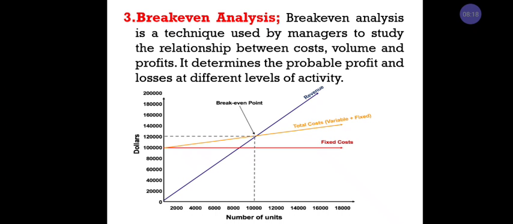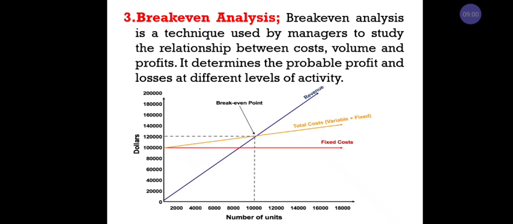You can just observe here, I have given one graph. With this graph, you can easily identify what a break-even point is. Here we have fixed cost, total cost and revenue, that is cost and value. In between, they have the margin of profit. They have clearly shown the break-even point. This point shows that there is no profit and no loss. It is called break-even analysis. In examination, you can expect a 2 marks question, where they may ask you to give the meaning of break-even analysis or break-even point.